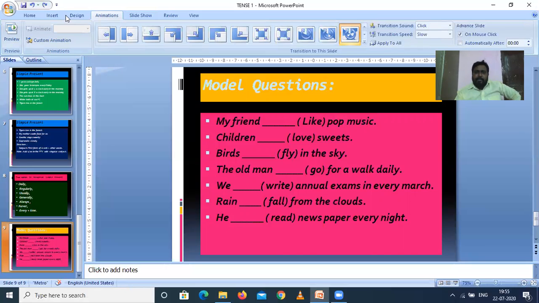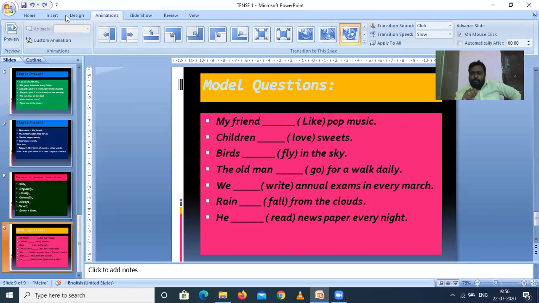And the last one which we have: he read newspaper every night. We have to fill it with a suitable verb form, the verb given in the brackets. Every night is a clue word which tells about simple present tense, and he is singular, so we have to add s or es to the first form of a verb.